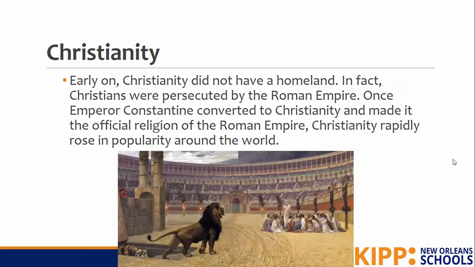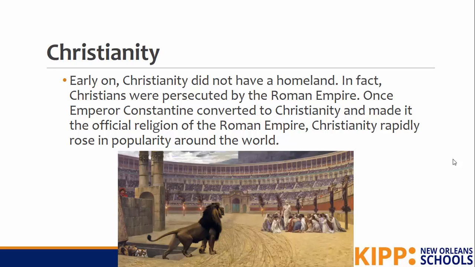So again, focusing on the spread of these religions, early on, Christianity did not have a homeland. In fact, Christians were persecuted. To be persecuted is to be treated unfairly by the Roman Empire. So Christians were treated unfairly by the Roman Empire. Once the Emperor Constantine converted to Christianity and made it the official religion of the Roman Empire, Christianity rapidly rises